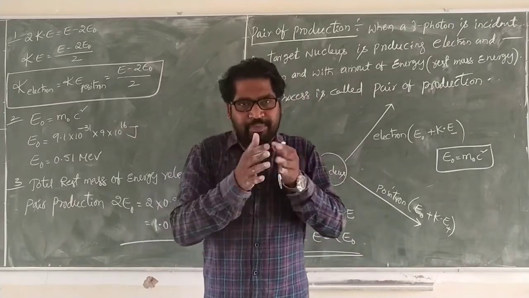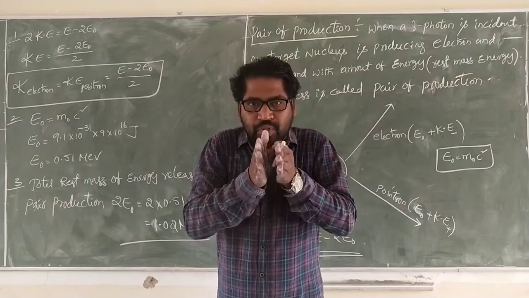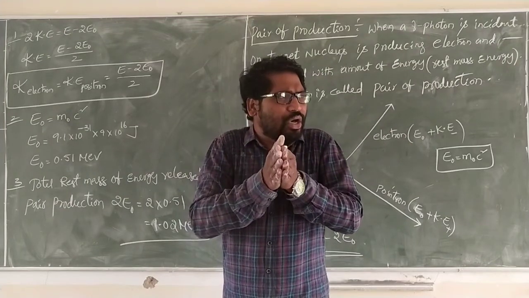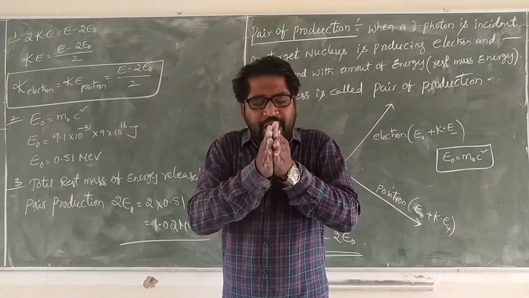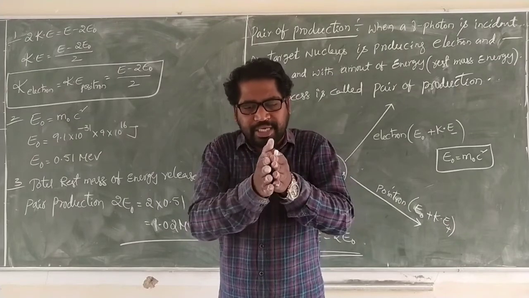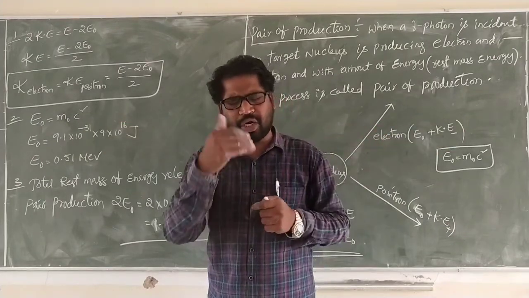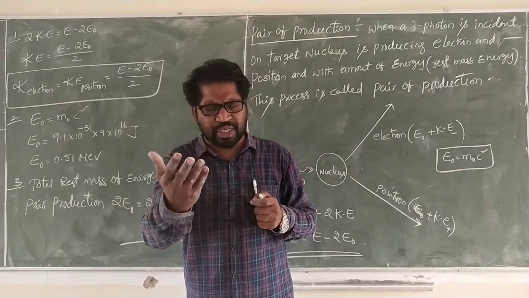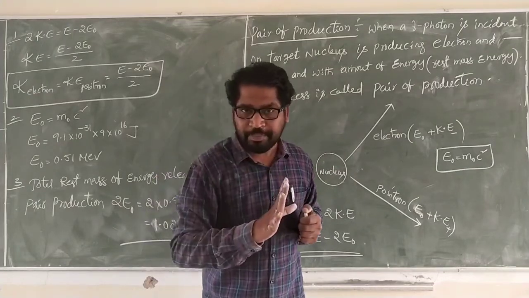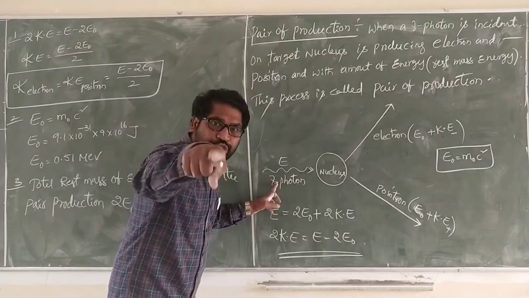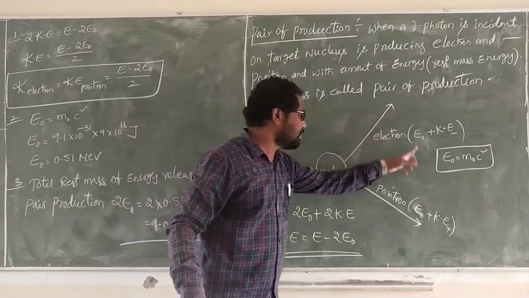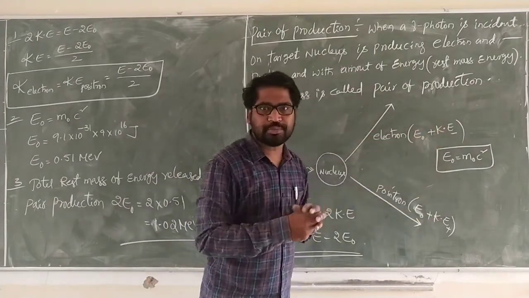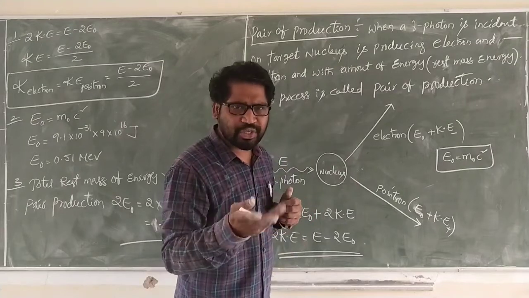Pair production: when a gamma photon is bombarded or collided with the nucleus, it is released as a particle and antiparticle, according to the law of conservation of energy and the law of conservation of charge. See carefully. Initially the gamma photon has 0 charge, and after, these two have 0 charge in total.